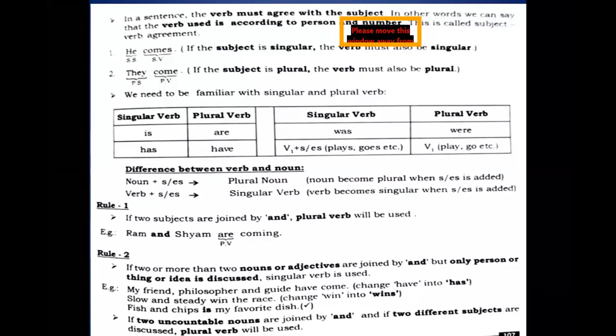So see, this is very different content you are going to view, students. What is subject-verb agreement? Let's read the definition accordingly and then I'll keep explaining this to you. In a sentence, the verb must agree with the subject. In other words, we can say that the verb used is according to person and number. This is called subject-verb agreement.